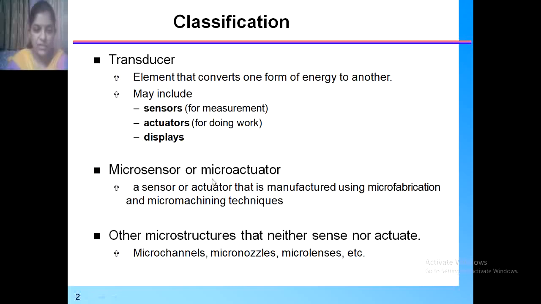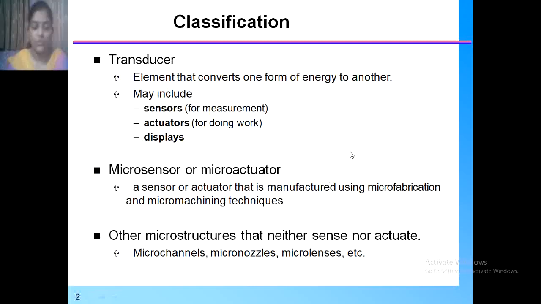Then microsensors and microactuators: a sensor or actuator that is manufactured using fabrication and micromachining techniques. We have already seen the steps for the fabrication, the microfabrication and micromachining techniques. Then other microstructures are required in the MEMS system, which may or may not sense. Such microstructures are microchannels, micronozzles, micro lenses, etc.